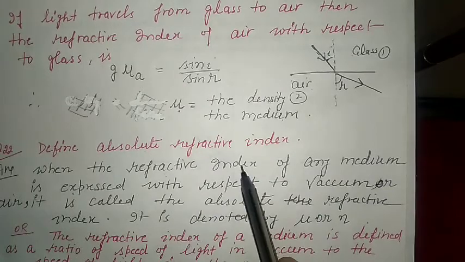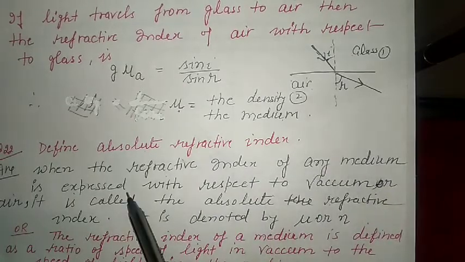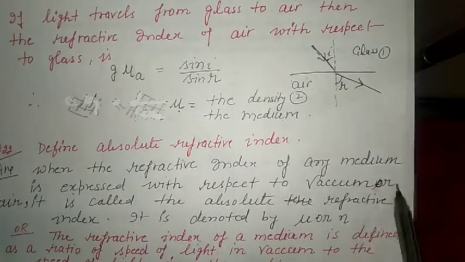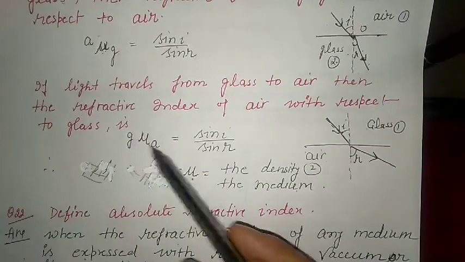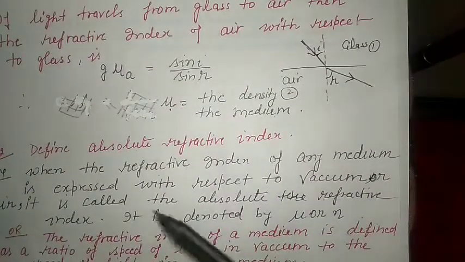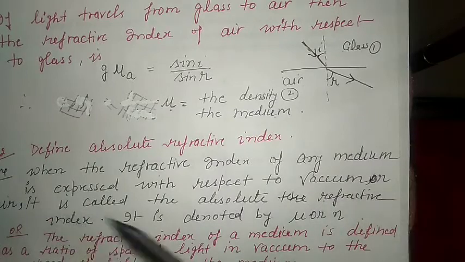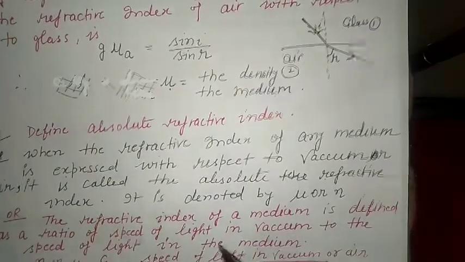When the refractive index of any medium is expressed with respect to vacuum or air, it is called the absolute refractive index, denoted by mu or n. Refractive index is of two types: one is the absolute refractive index, the other is the relative refractive index. You can see here we require two mediums. If one medium is necessarily either vacuum or air, it is called the absolute refractive index.